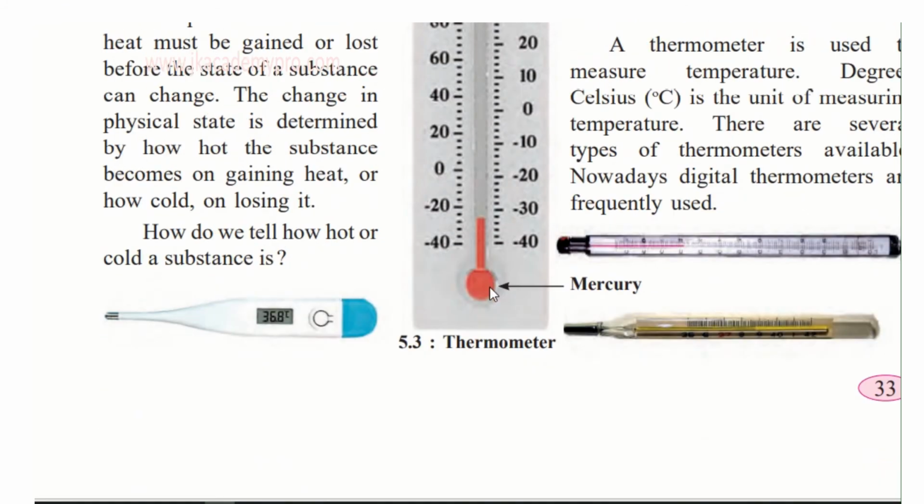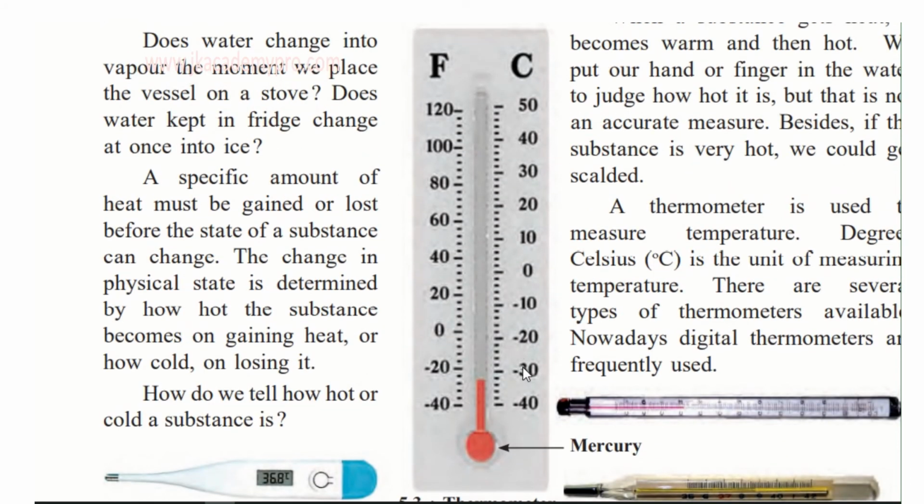Okay, so this is called the bulb. It has mercury in it. So this will tell you exactly how hot or how cold it is, and there are all these markings there. On one side it will show in degrees Celsius, and the other side it will show in degrees Fahrenheit. Normally we measure the heat or the temperature of any substance with the help of degrees Celsius.